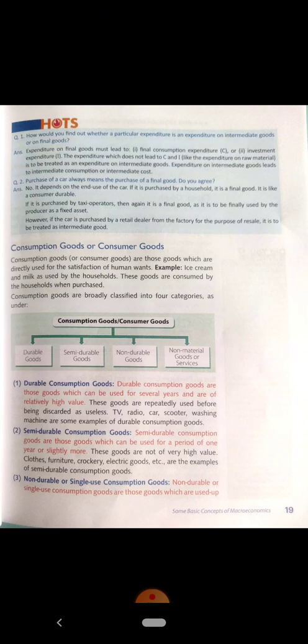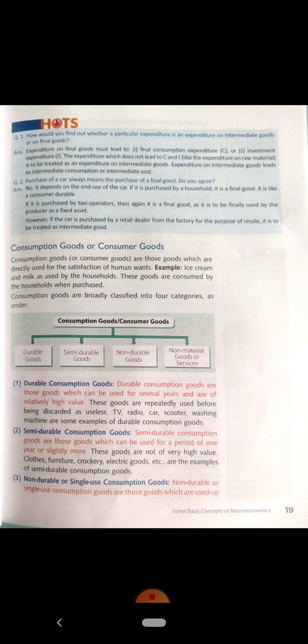Semi-durable consumption goods are those goods which can be used for a period of a year or slightly more. These goods are not of very high value. Clothes, furniture, crockery and electric goods are semi-durable goods. So semi-durable goods are those goods which are used for a period of 1 year or 1.5 years or 2 years.